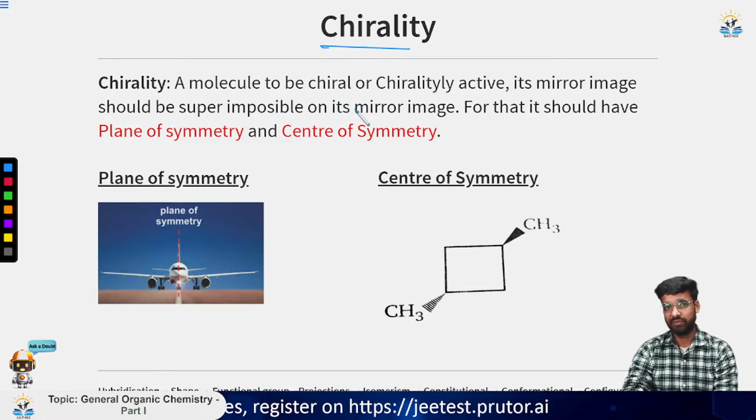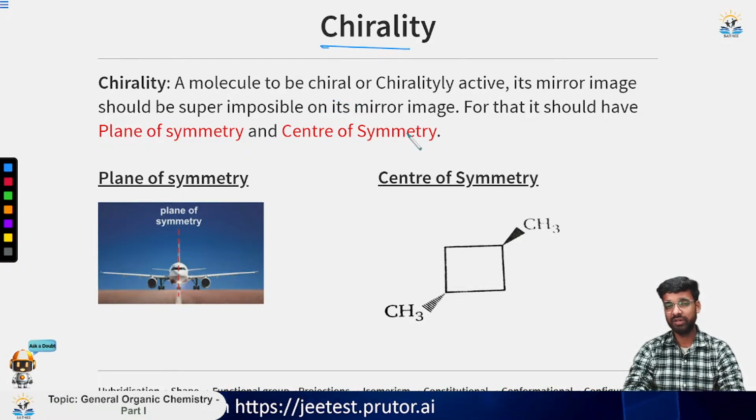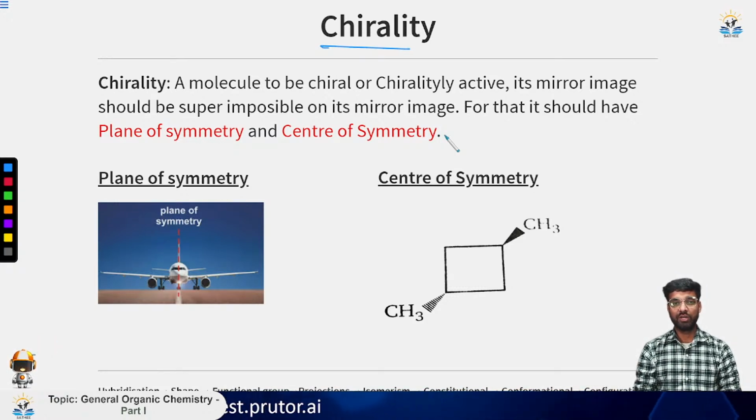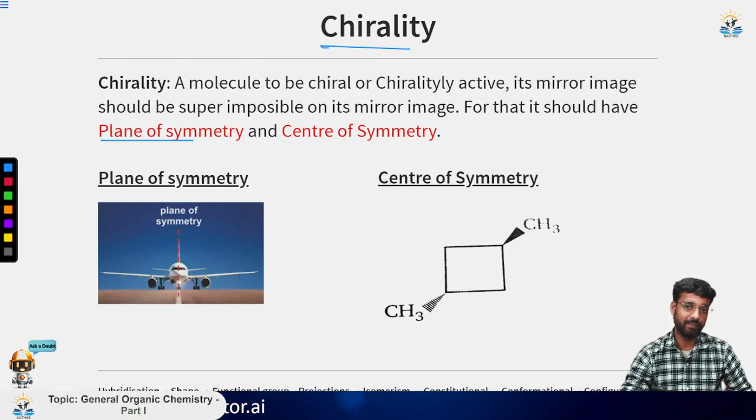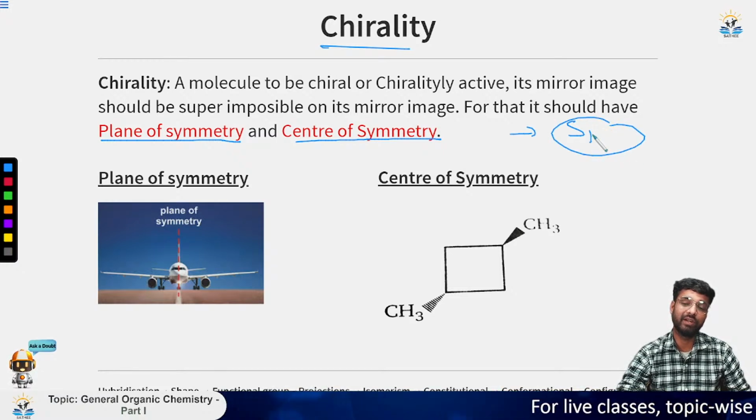So we know that we have covered this geometrical isomer. Now we'll move to optical isomer. So how will we consider that something is optically active or not? Two things are to be looked upon. The first one is plane of symmetry, and the second one is center of symmetry. One more thing should be looked at, that is the alternating axis of symmetry.